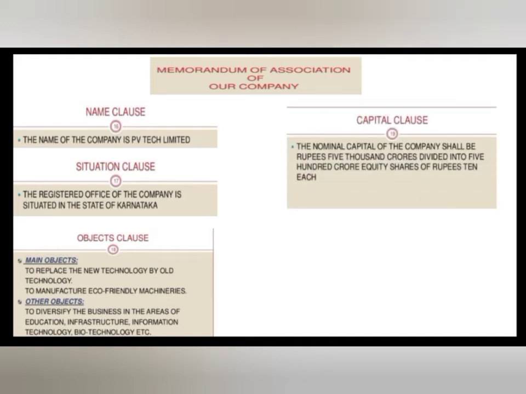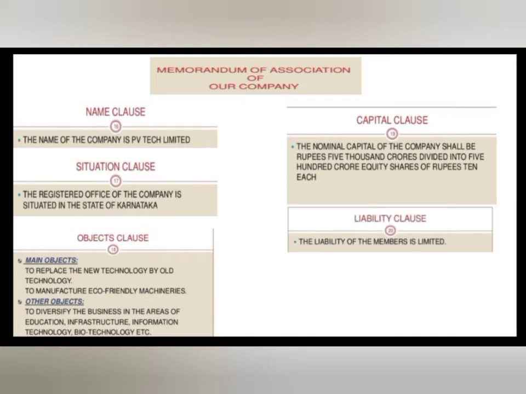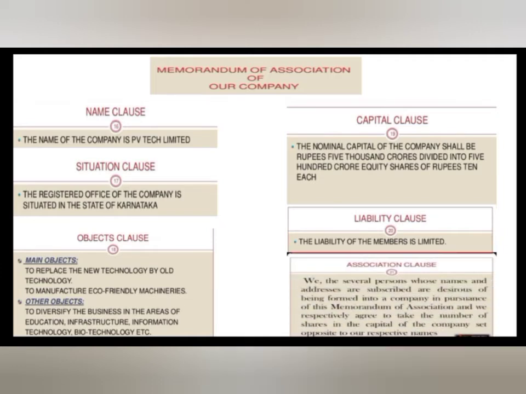Capital clause: the nominal capital of the company shall be rupees 5,000 crores divided into 500 crores equity shares of rupees 10 each. It is called capital clause. It mentions the capital of the company. Liability clause: the liability of the members is called limited or unlimited.